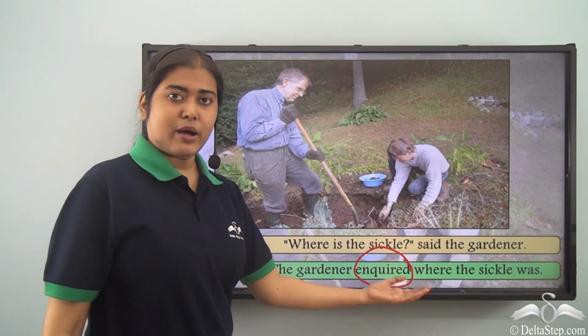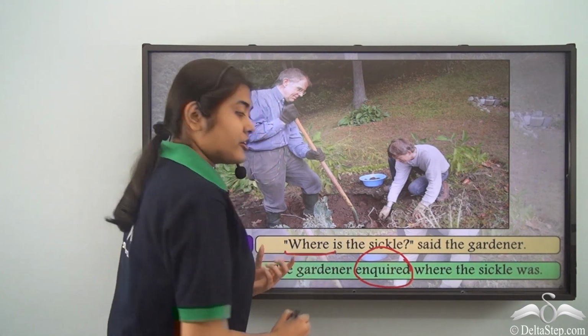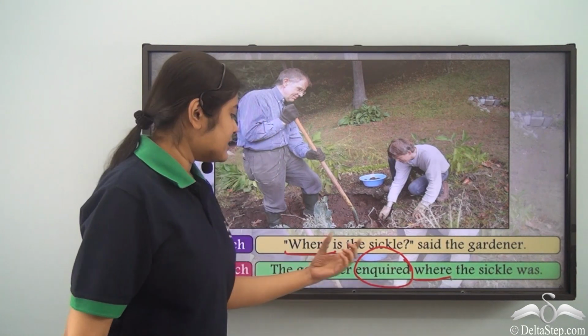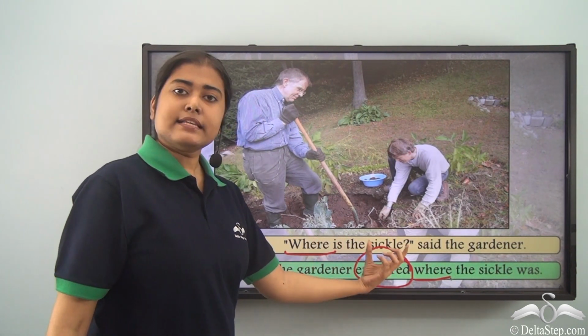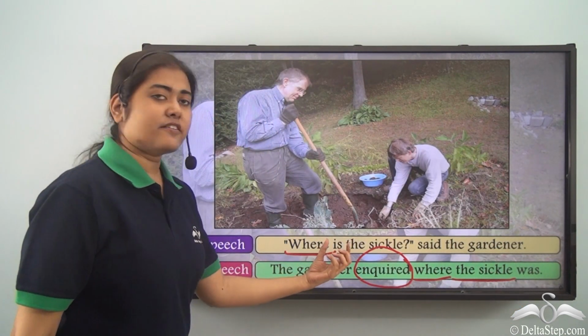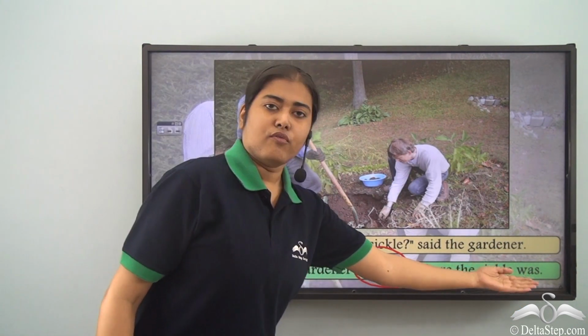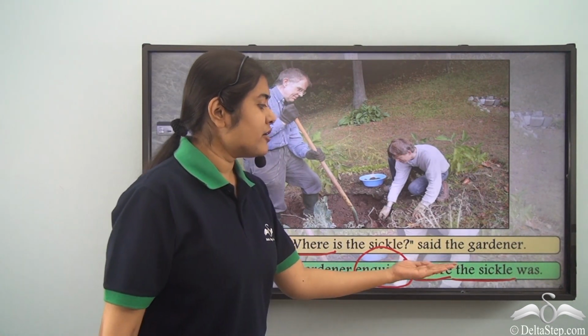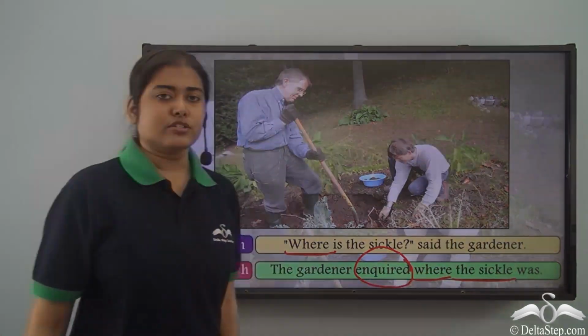So, after this, once again, what do we have? The question word is where. So, we mentioned that. Now, in this case, the sickle is the subject. So, the subject sickle is mentioned, then the verb. So, it becomes was. So, the final sentence is, the gardener inquired where the sickle was.